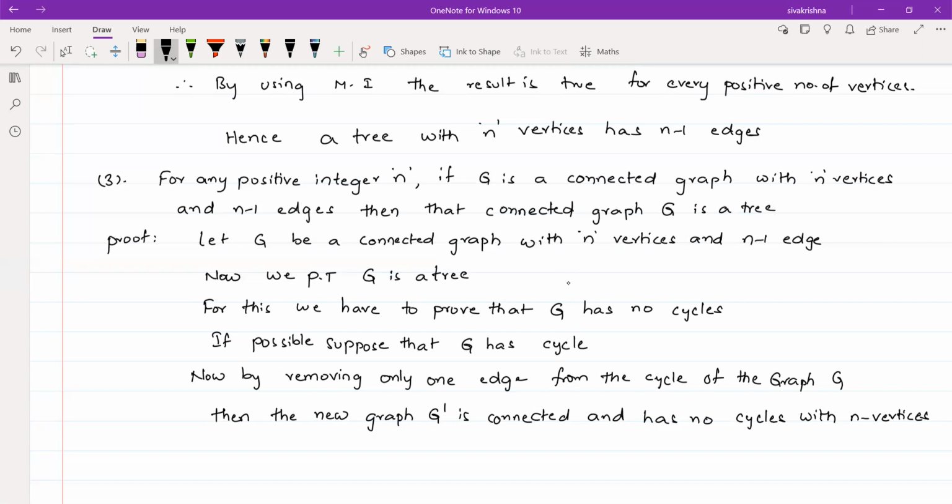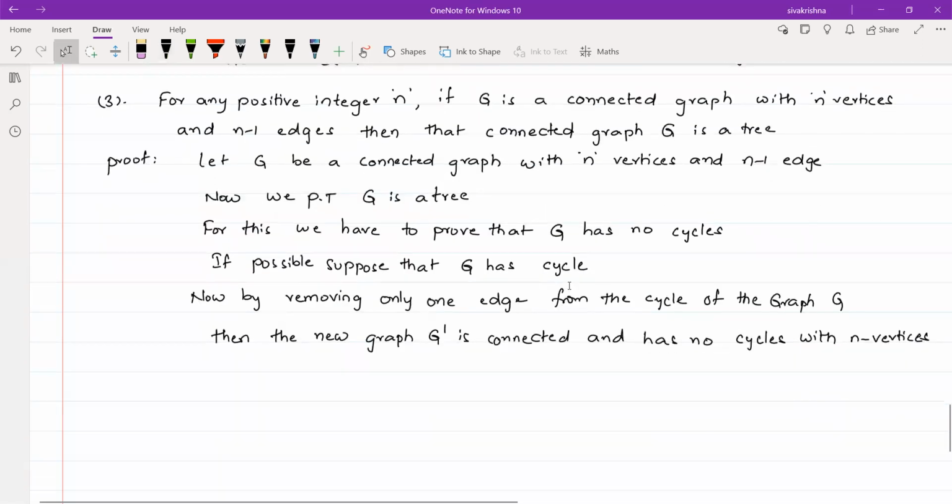It means the number of vertices in G is the same in G dash. The only difference is that G dash has no cycles, whereas G has a cycle. So whenever G dash is connected and has no cycles, we say that G dash is a tree.